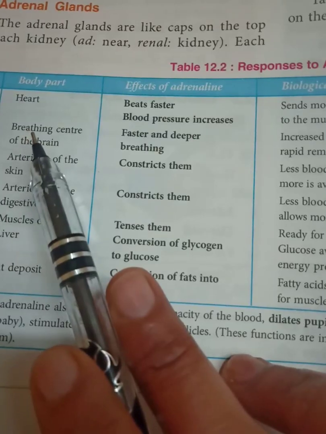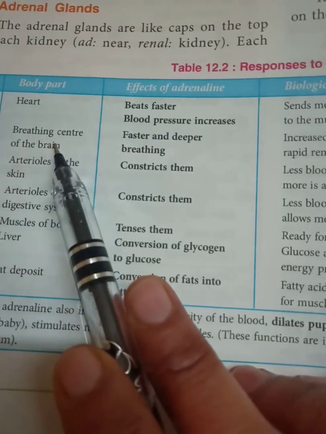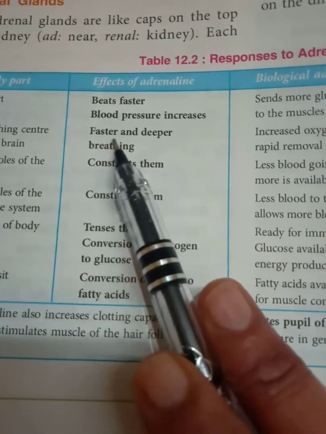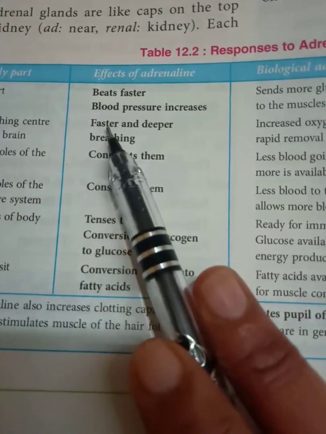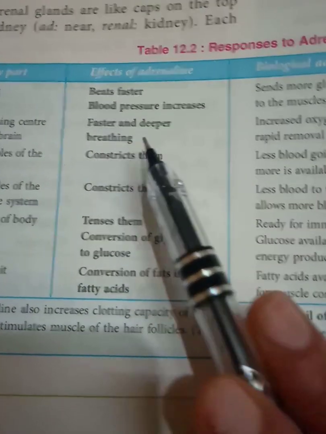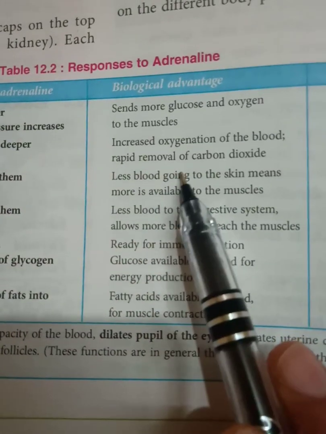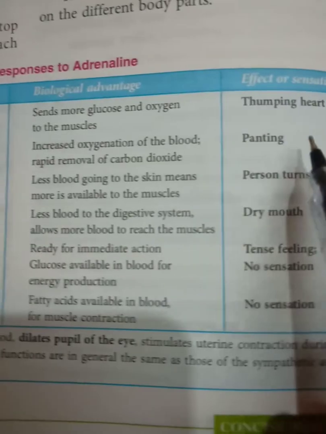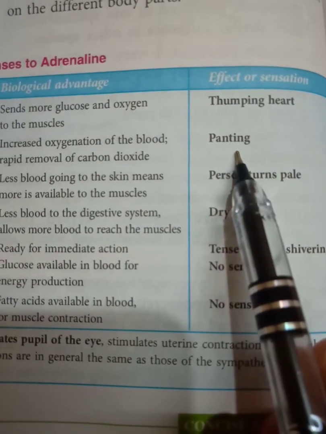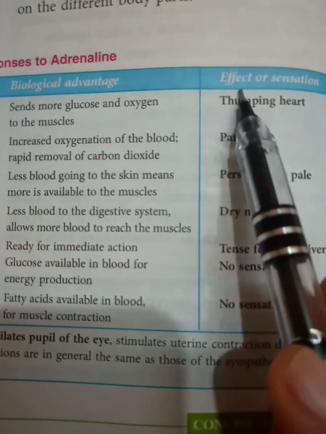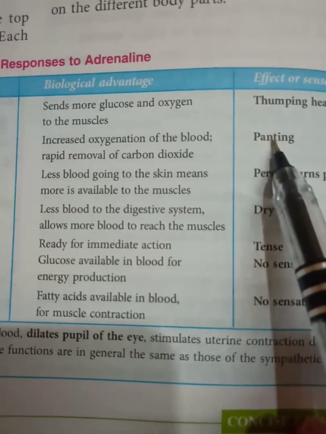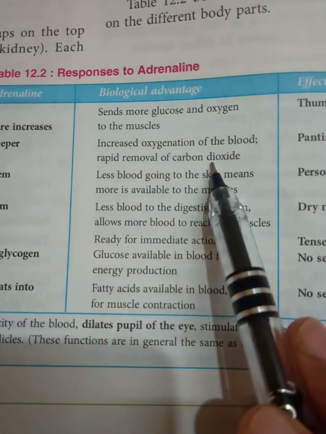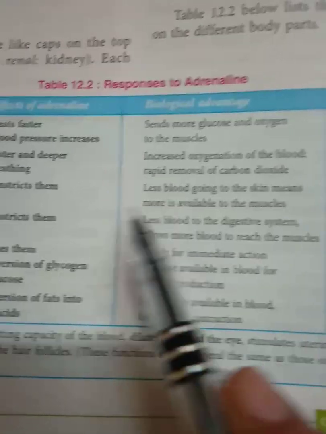The breathing center of the brain is also affected, resulting in faster and deeper breathing, resulting in more oxygen intake. Increased oxygenation of blood occurs, and its sensation is panting. This one is thumping of the heart, this one is panting. With increased oxygenation of blood, rapid removal of carbon dioxide is done.